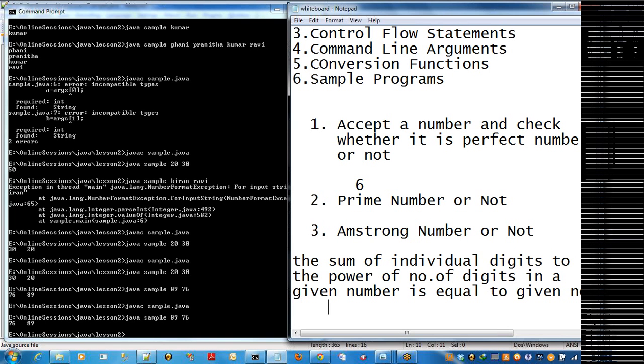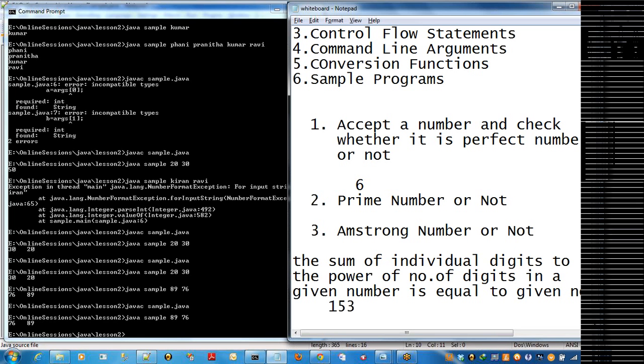For example, you can take 153. In 153, how many digits are there? 3 digits. Now you can make it as 1 cube plus 5 cube plus 3 cube. 1 cube is 1, 5 cube is 125, and 3 cube is 27. 125 plus 27 is 152, plus 1 is 153.